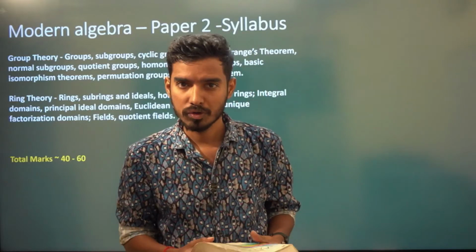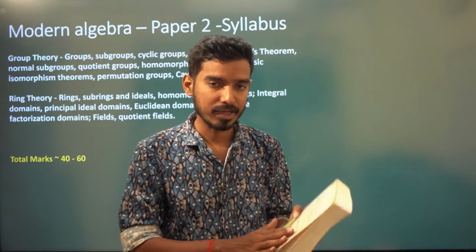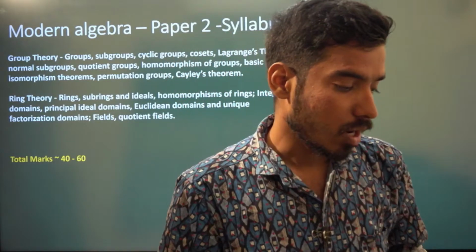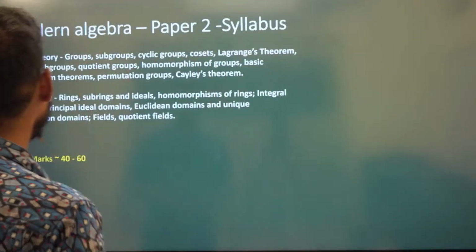But you just follow my notes. My notes will be based on these two books only: A Course in Abstract Algebra by Vijay K. Khanna and Modern Algebra by Vasishta, Krishna series. These are the two books that I'm going to follow for giving you notes. So we'll start. First we'll define what is meant by a group, and then I'll give you lots of examples for groups.